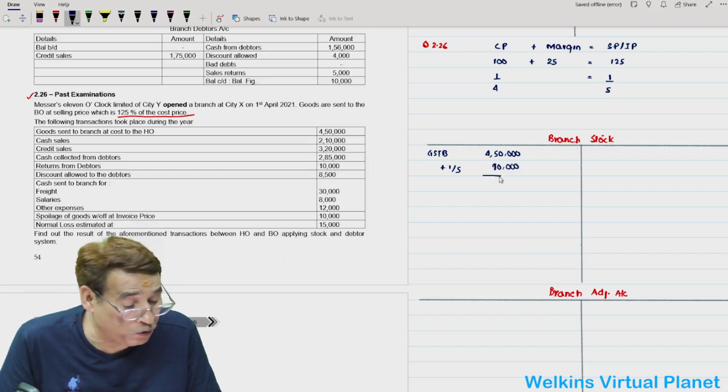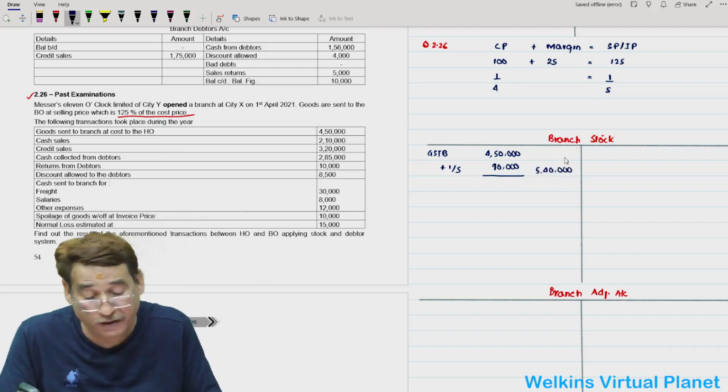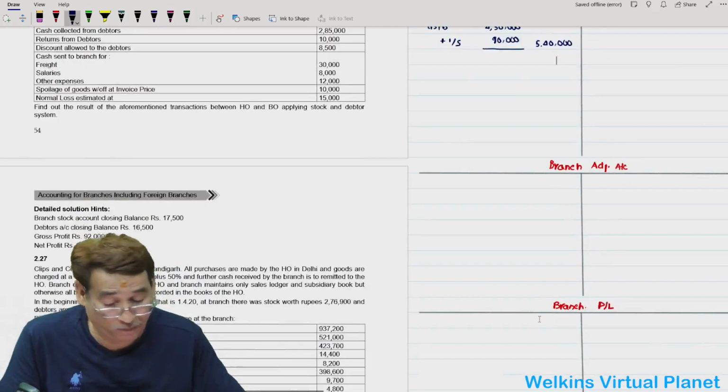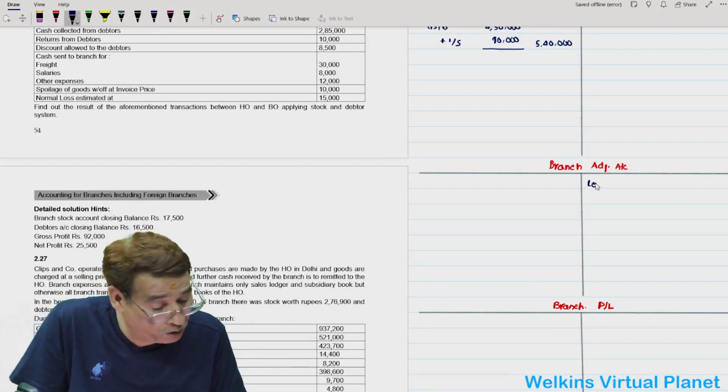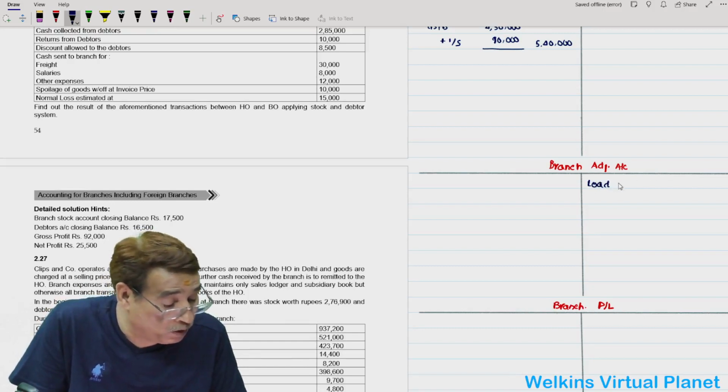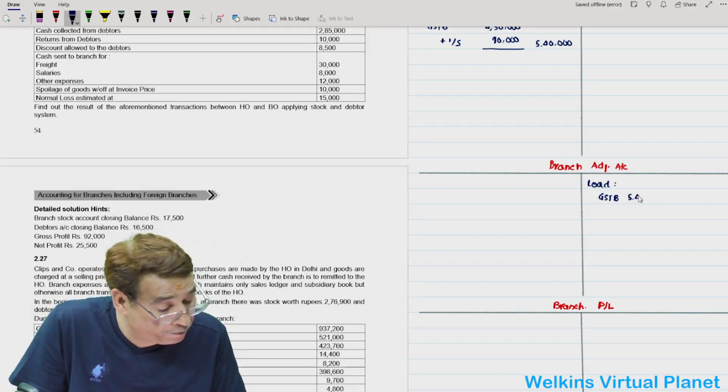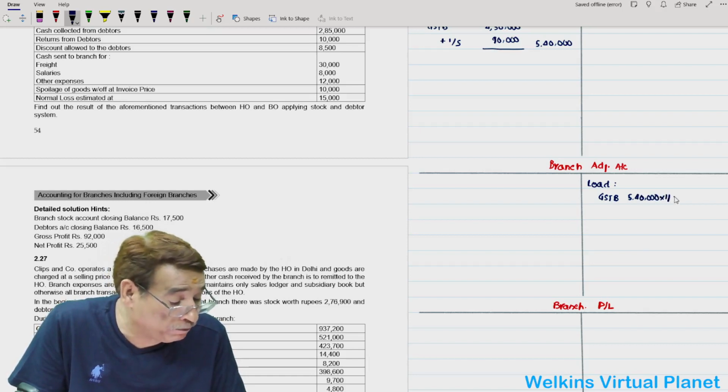That means you must have sent 5,40,000 worth of goods at invoice price. Then while preparing the branch adjustment account, you will write here loading on goods sent to branch account, 5,40,000 into 1 by 5, that is 90,000.